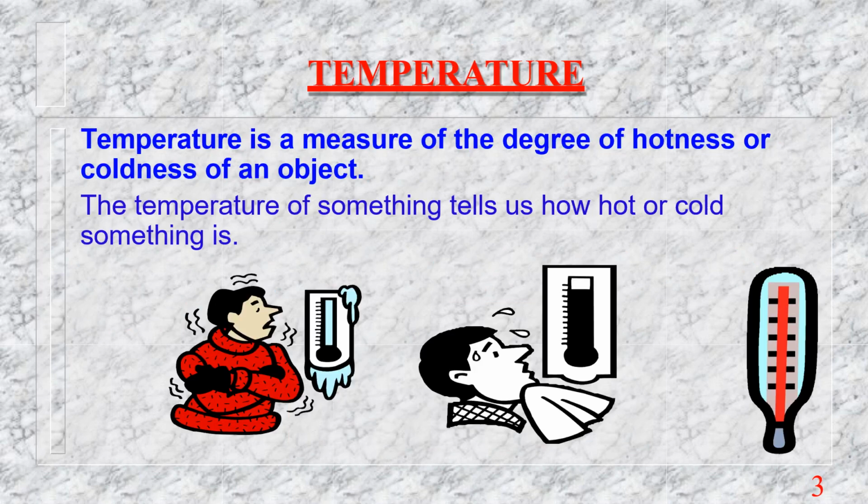Let us know about temperature. Temperature determines the hotness or coldness of an object. A hot body has a high temperature compared to a cold object, which has a lower temperature. The temperature of something tells us how hot or cold something is. Temperature is measured by a device called a thermometer. A thermometer has markings which are used to read the value of temperature.